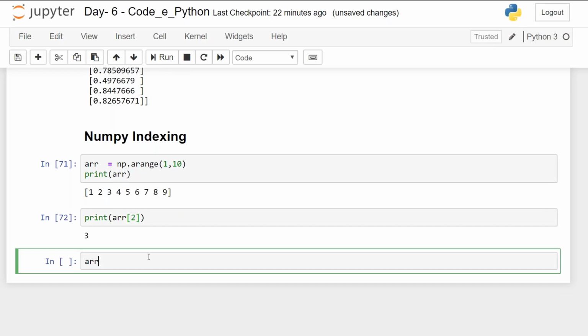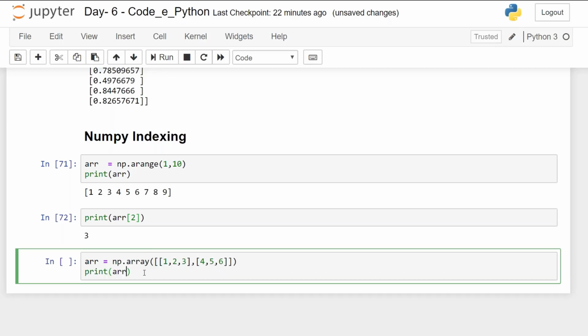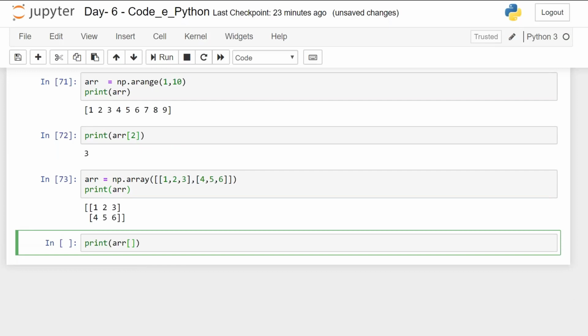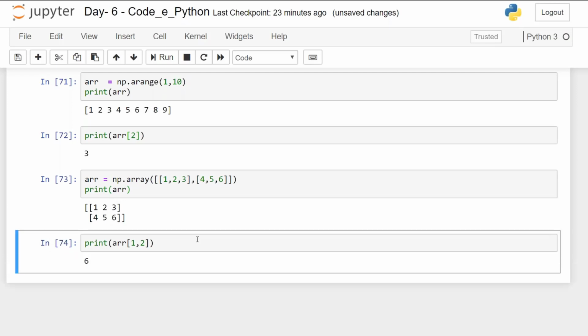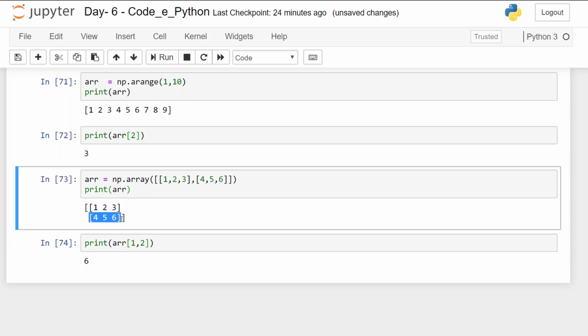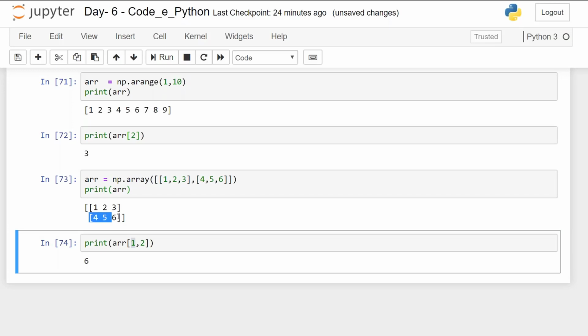Let's take a multi-dimensional array now. Write arr is equal to np.array. When I print arr, let's print this first. What if I print 1 comma 2? The answer of this will come out to be 6. Why? In arr 1 comma 2, the first is 0, this is 0, this is 1, and in this particular row there is 0, 1 and 2.